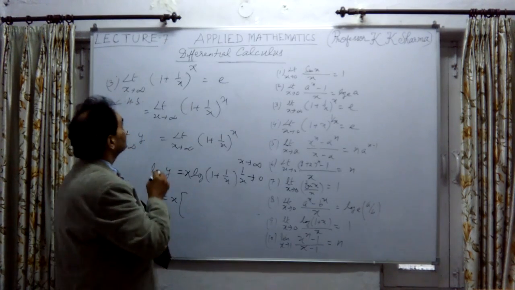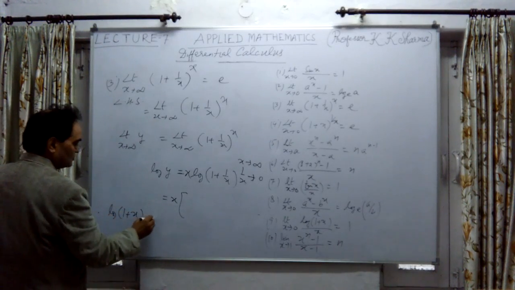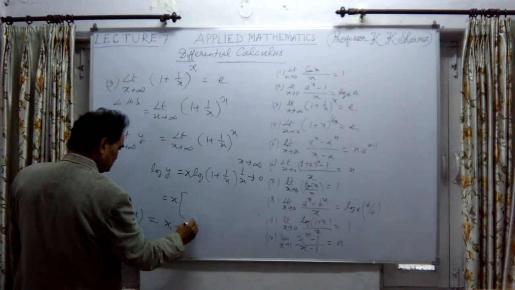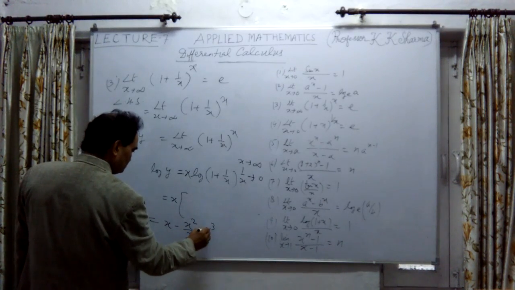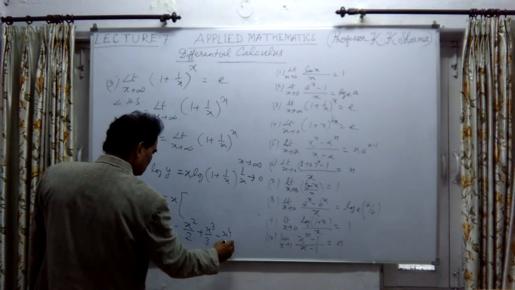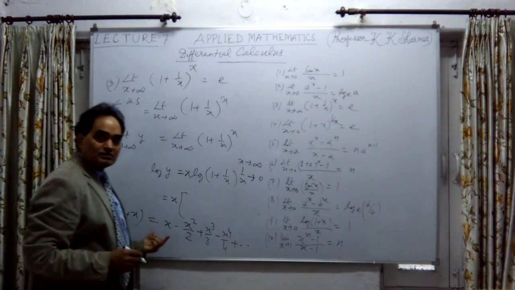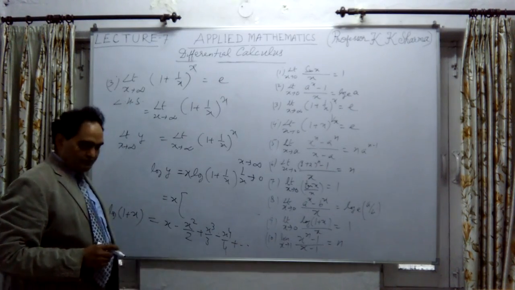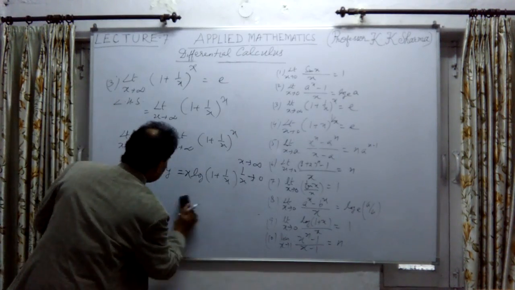Now log of 1 plus x is expressed as x minus x square upon 2 plus x cube upon 3 minus x to the power 4 upon 4, and so on. This is the expression of log of 1 plus x, right? The expression of log of 1 plus x is x minus x square upon 2, like this. Similarly, if I explain this, then put the limits here.